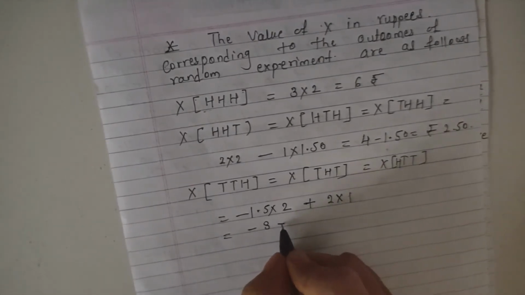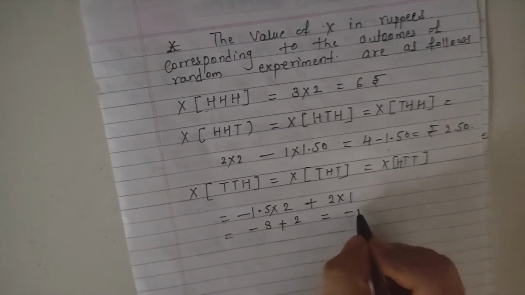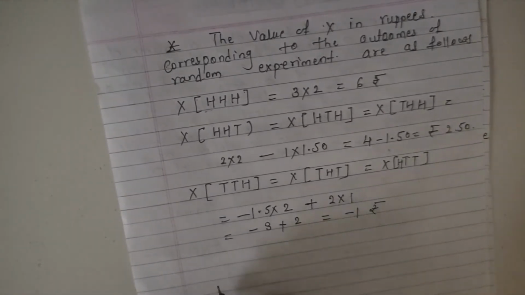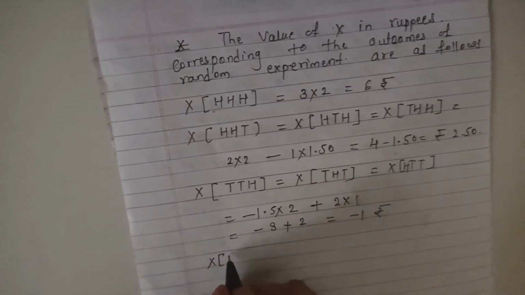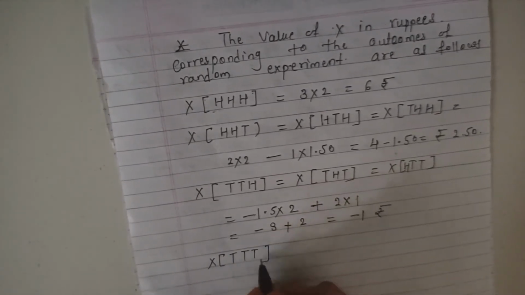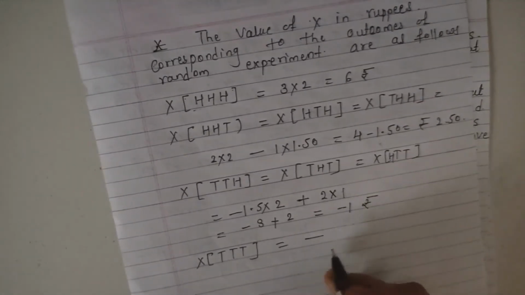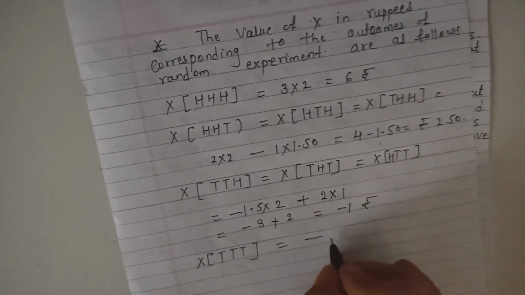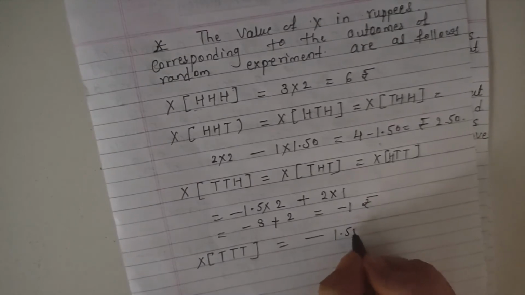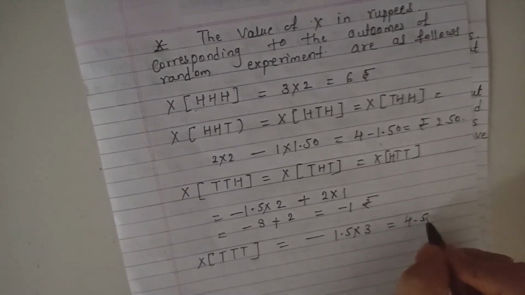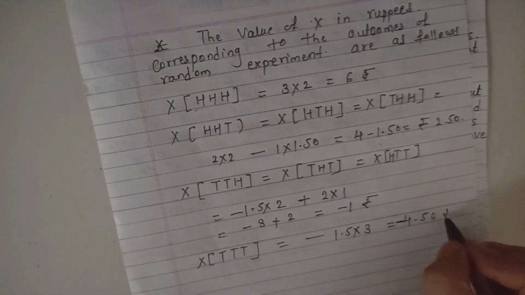So the total is minus 1 rupee. Now the next value is for all tails, TTT, and here it is a lost amount, so with a negative sign, minus 1.5 for 3 tails is equal to minus 4.50 rupees.